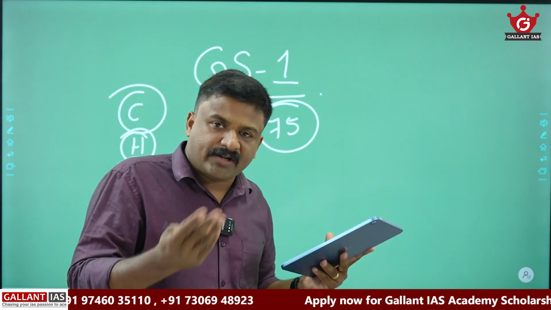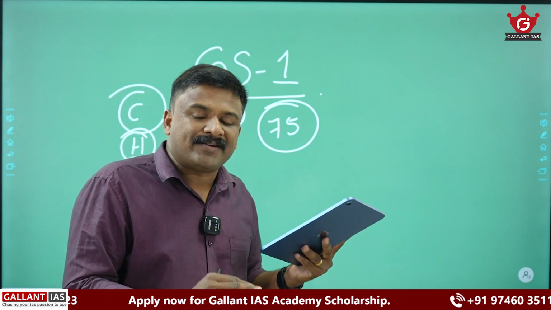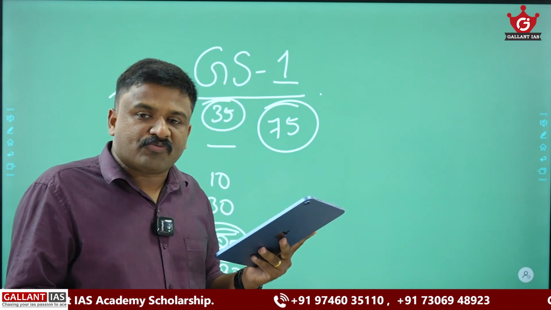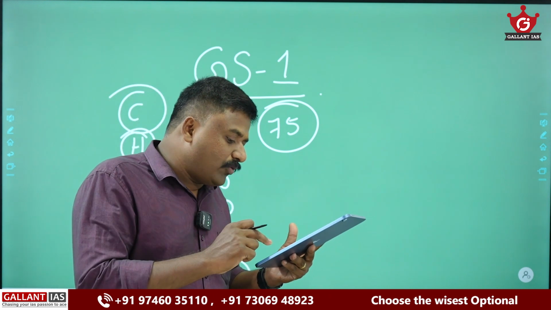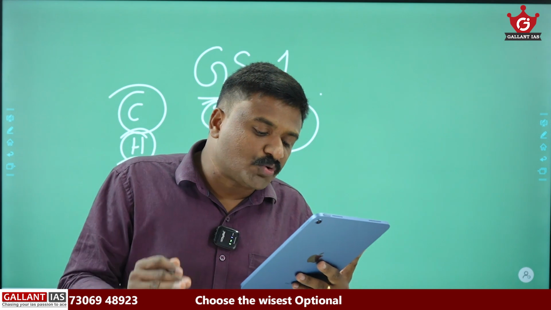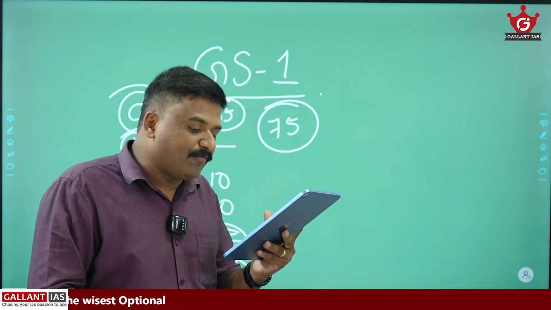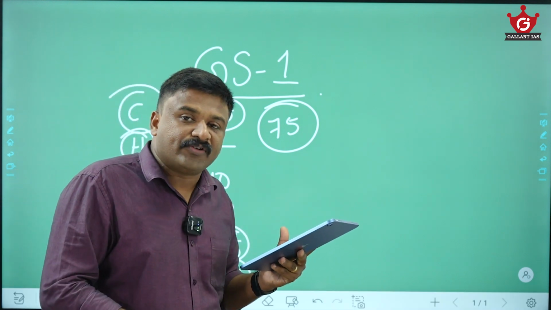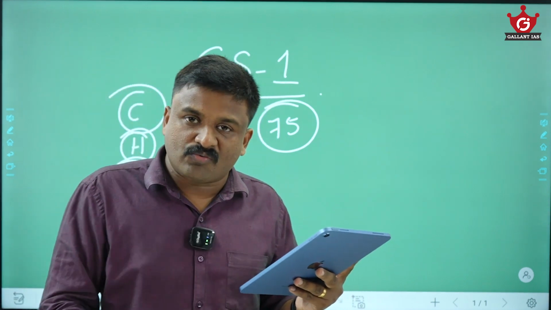Then there are lots of articles on August Kranti, or the Quit India movement, its strategies, ideologies, etc. Since it was in the news, very much linked with current affairs relevance, the question was asked here. Then coming to world history, there was a question on the First World War. How far is it correct to say that the First World War was fought essentially for preservation of the balance of power? 2024 marks the 110th anniversary of World War One, and there were lots of debates, discussions, and articles on it.